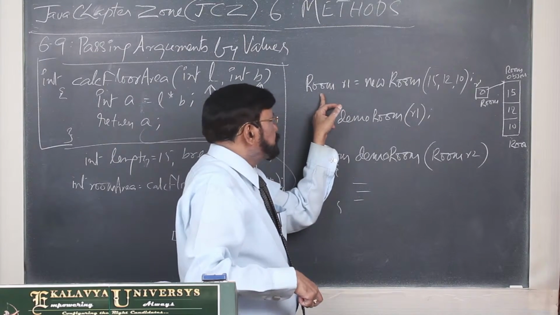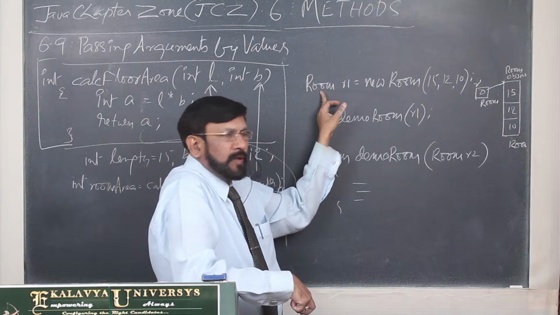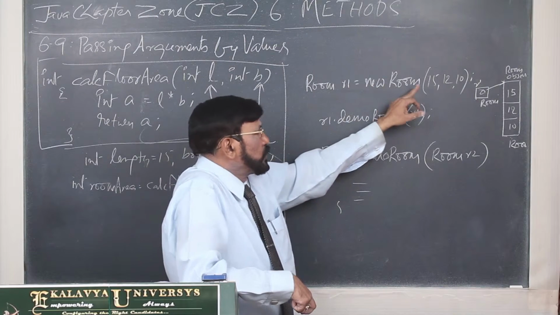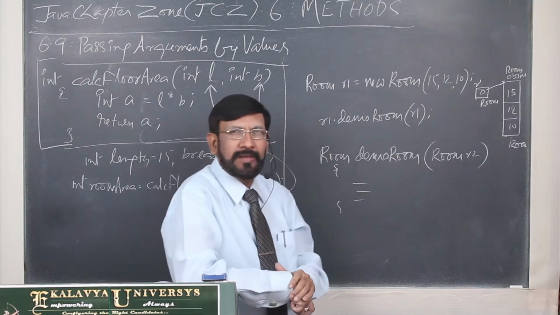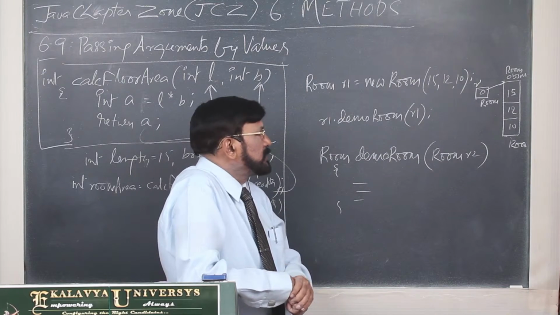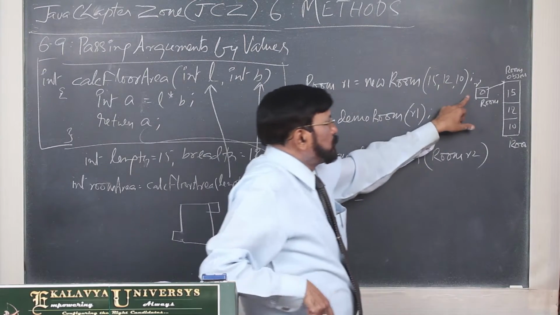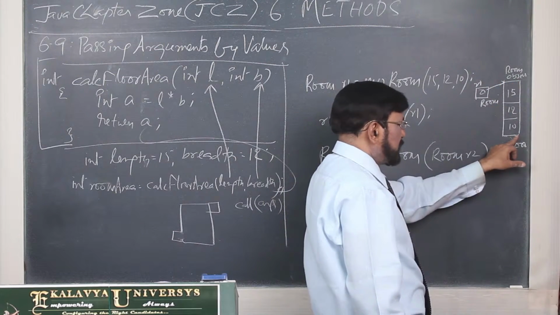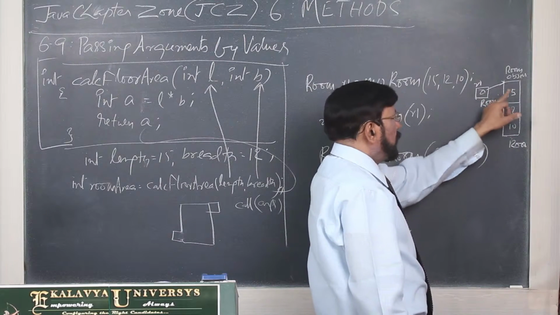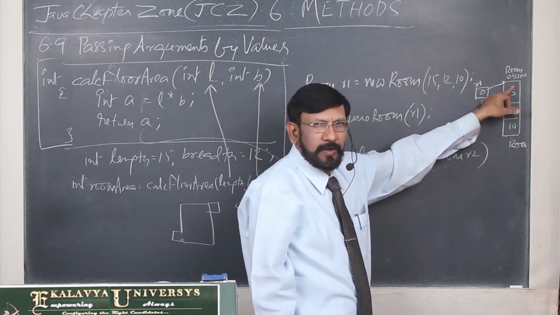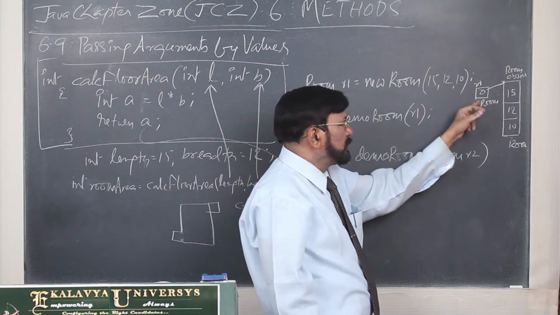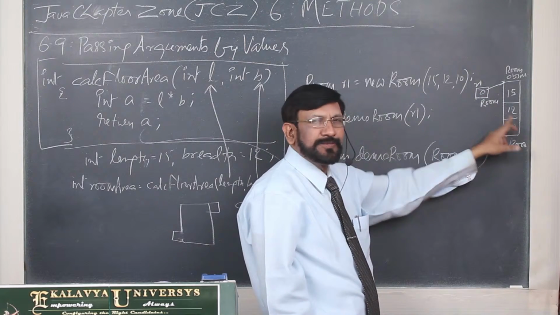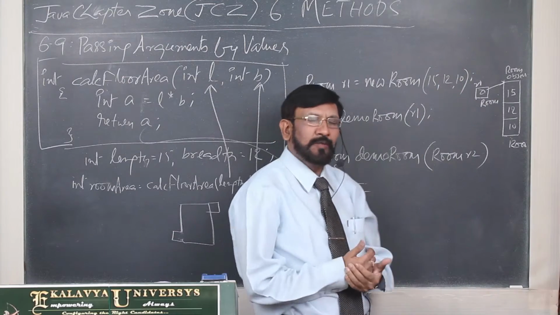Okay, now you see, Room is the class, and R1, one object I created, with a new Room. What do I pass? 15, 12, 10. 15 is length, 12 is the breadth, and 10 is height. This is R1, the object reference, and this is the real object, and both are Room type. As it is created on heap, we cannot give it a name. On stack only we give names. Then this is the object reference, this is the object. This knowledge you must have.